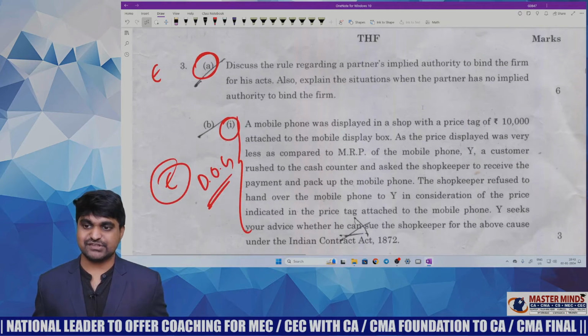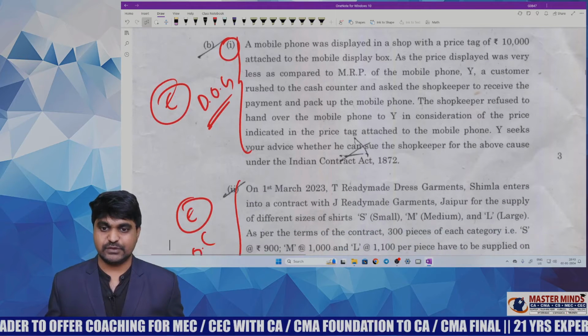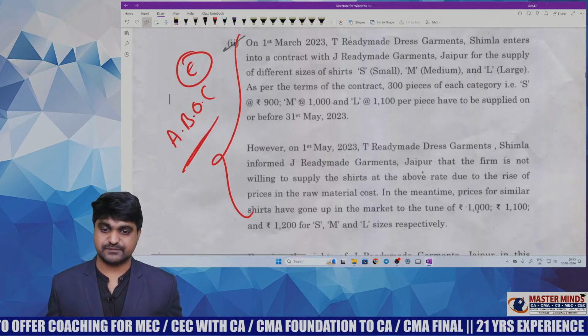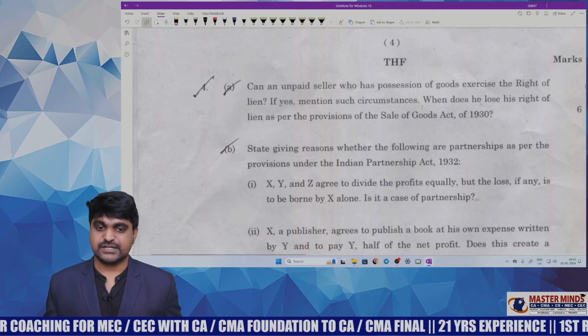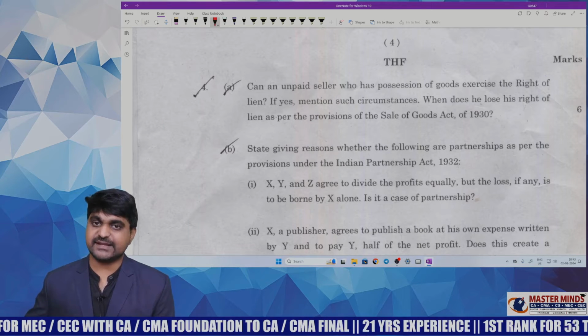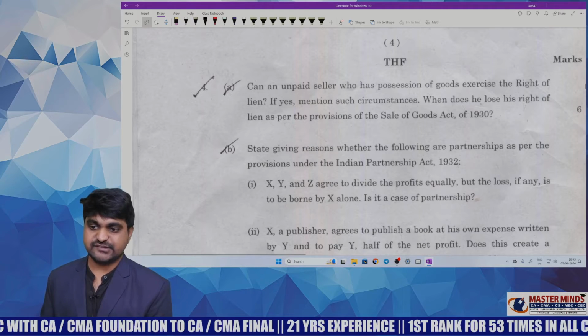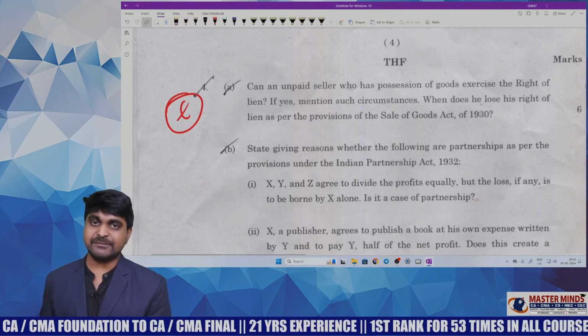In the first two questions, the majority are moderate, but the third question is completely easy, which all students know about. Next one, 4A. It is about right of lien: when this right can be exercised and when this right will be terminated. This is an important question, so I am giving easy status.